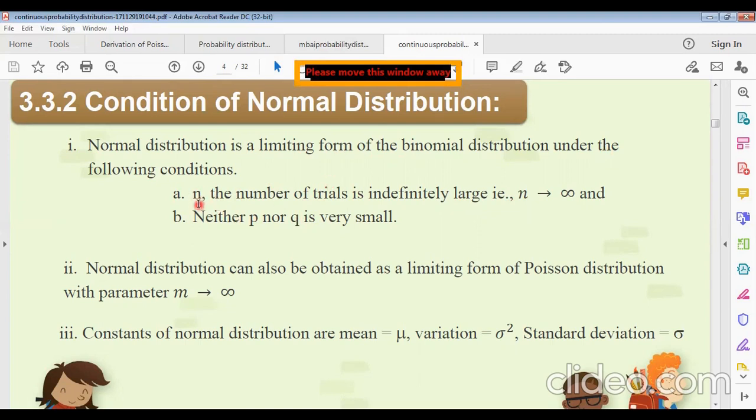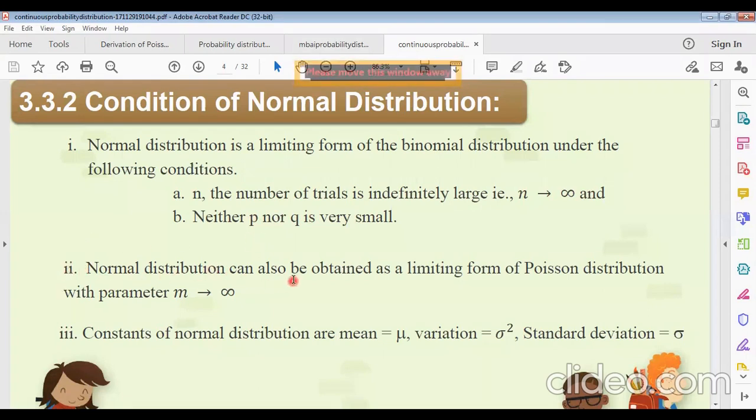How? N, the total number of trials, is indefinitely large. That means very large, and tends to infinity. And neither P nor Q, the probability of success and the probability of failure, is very small. That means they are not so small.